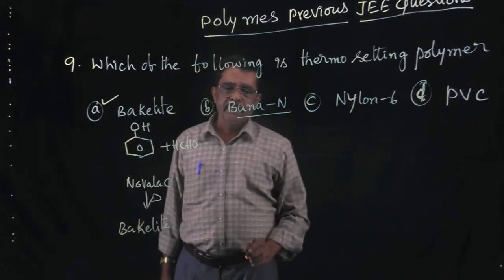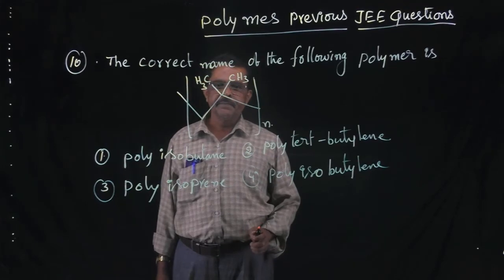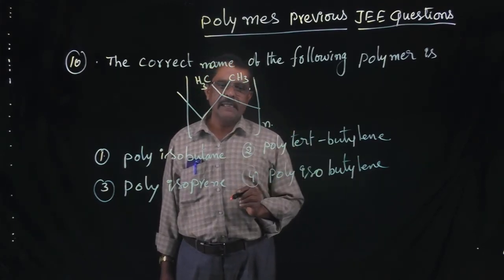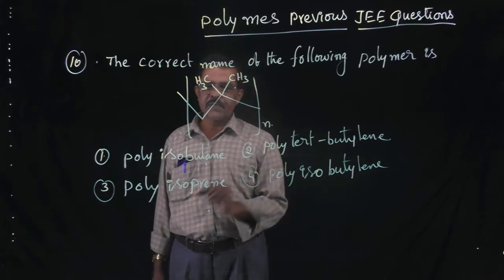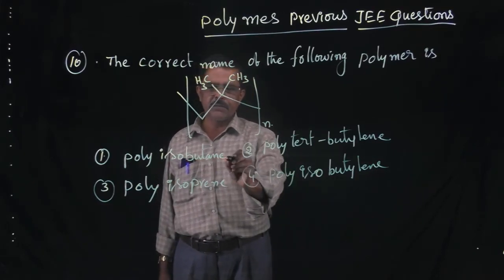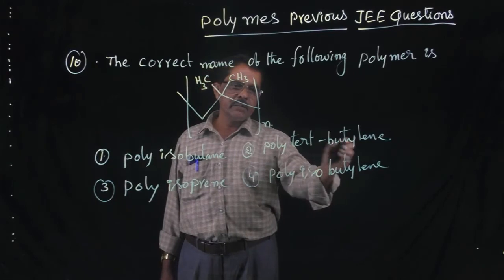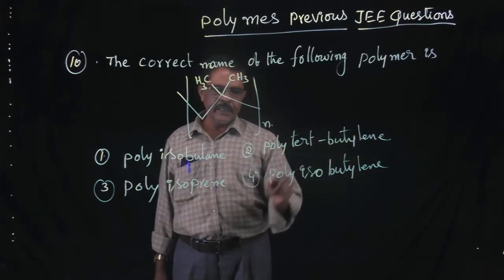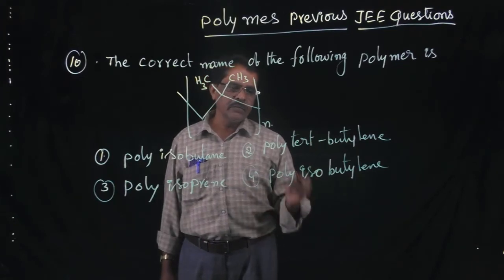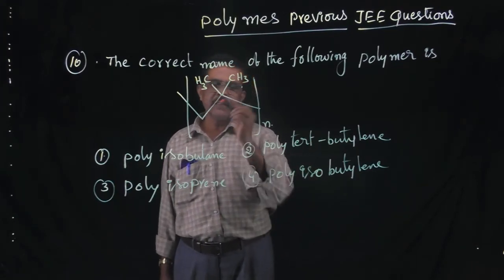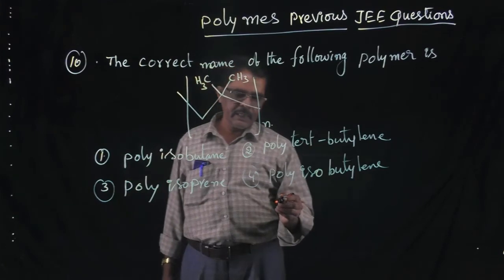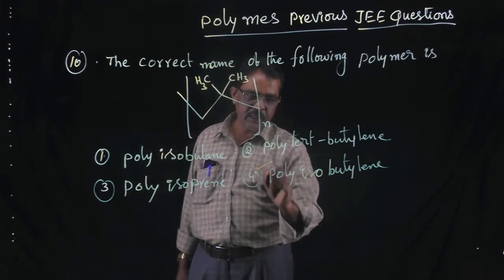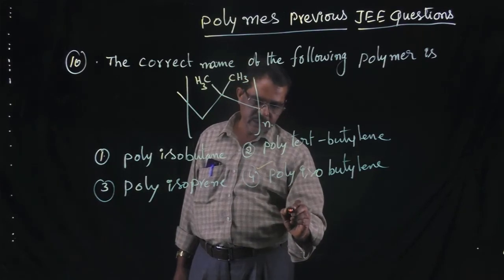Right? Next, the correct name of the following polymer. You are given four options here: polyisobutane, polyisobutylene, polytertbutylene, and polyisoprene. So this one is formed by addition polymerization of isobutylene.